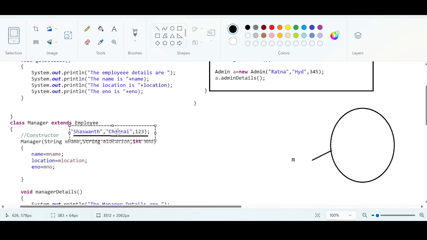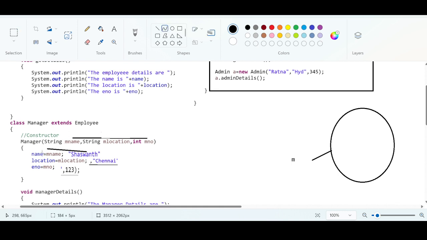Now the name Shashwant is getting assigned to this particular variable. The location Chennai is getting assigned here. And the number 1, 2, 3 is getting assigned here.